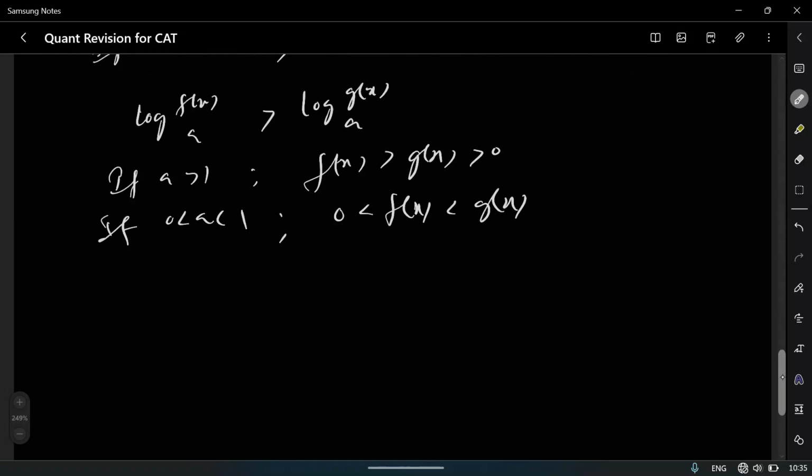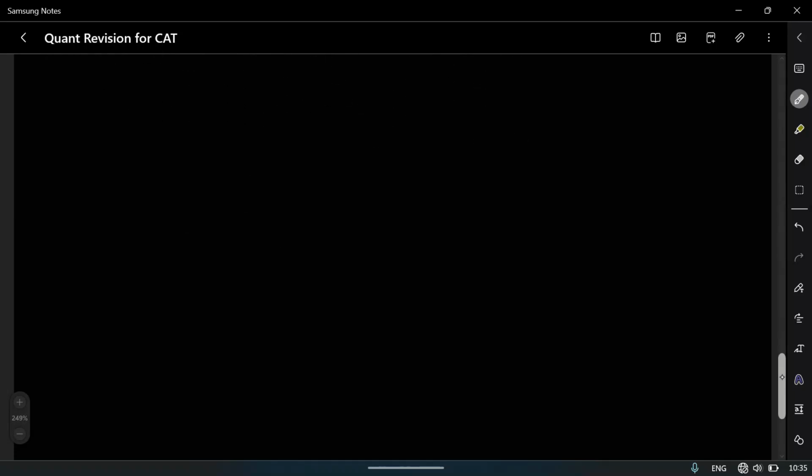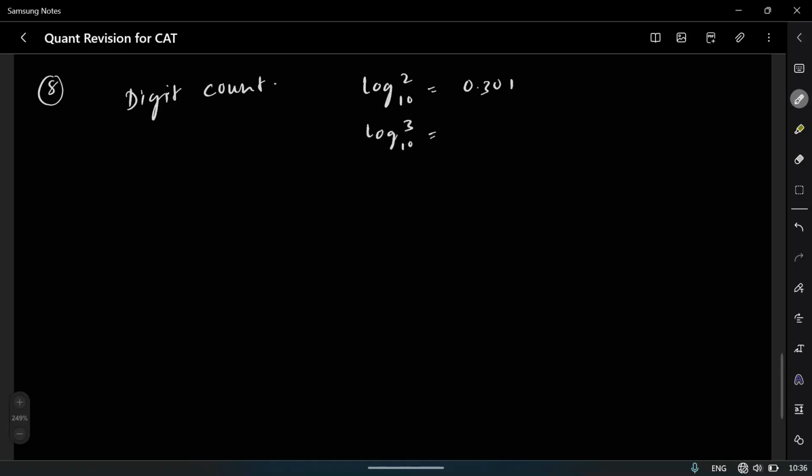And the next important formula, which is digits count. It is one of the most important formulas. Before that, you have to remember one thing. Log of 2 to the base 10 equals 0.301. Log of 3 to the base 10 equals 0.4771. Okay.